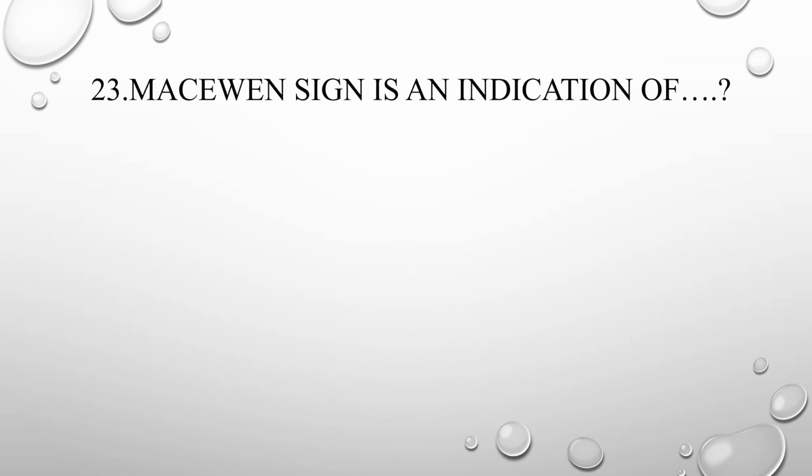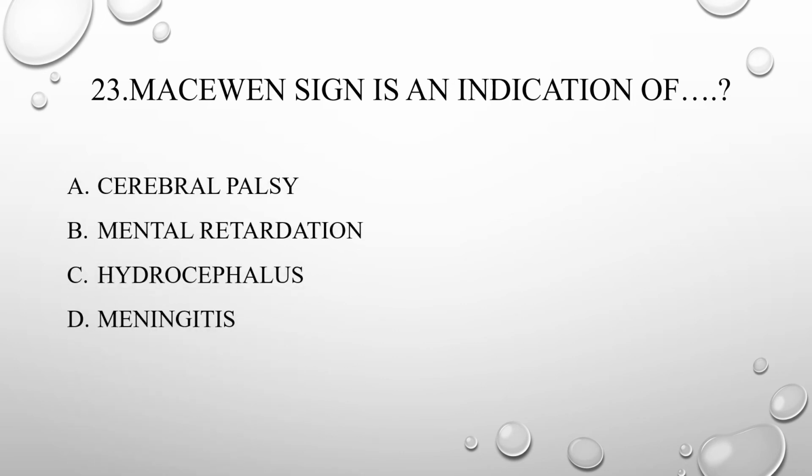23rd question, Macewen sign is an indication of A. Cerebral palsy, B. Mental retardation, C. Hydrocephalus, D. Meningitis. Answer is hydrocephalus. So, Macewen sign is only seen in hydrocephalus. Please try to remember Macewen sign is related to hydrocephalus.